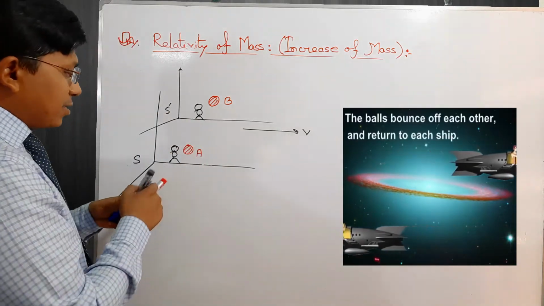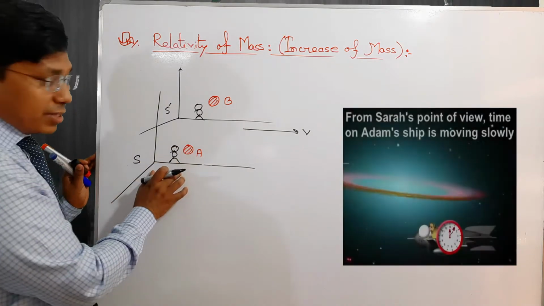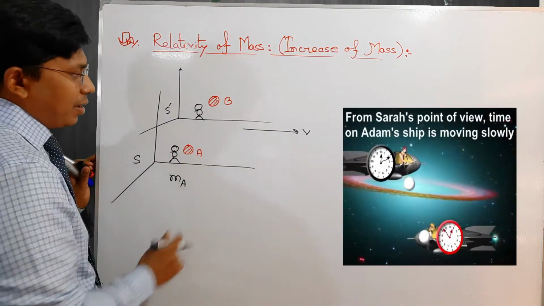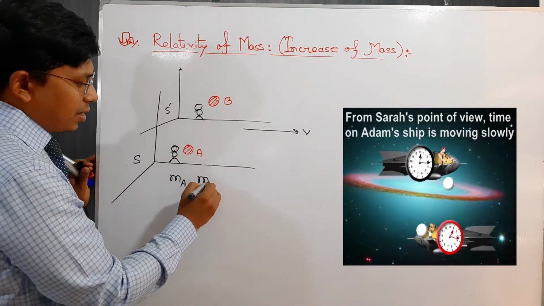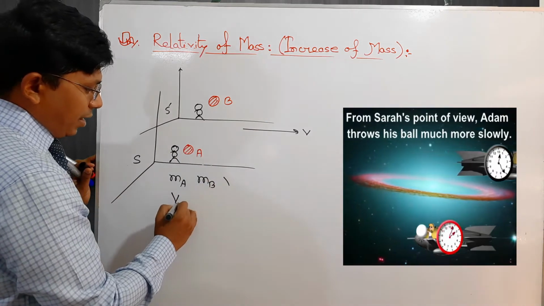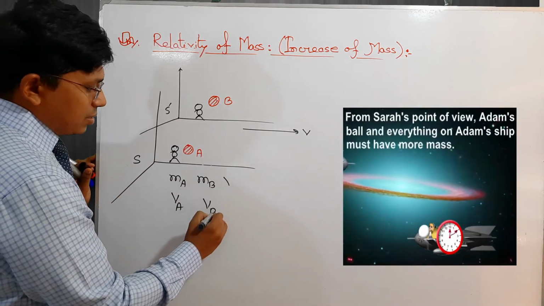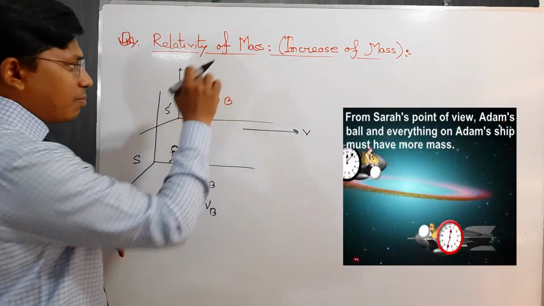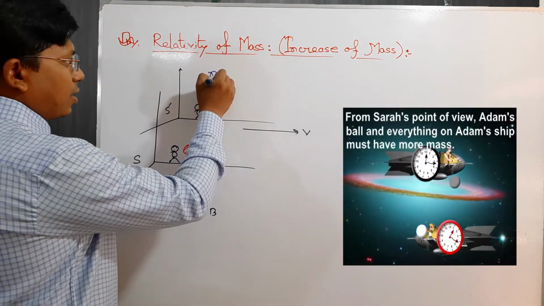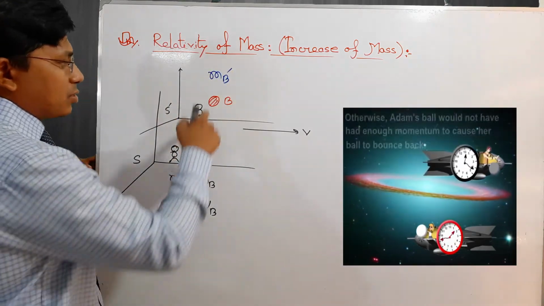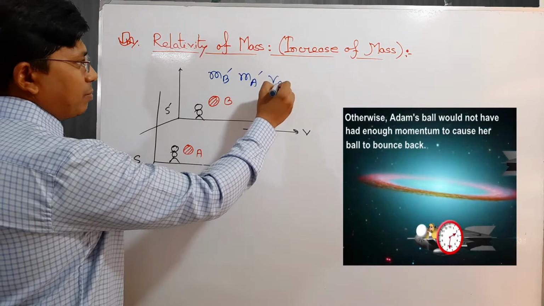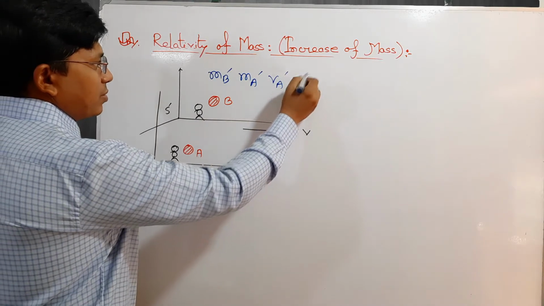In respect of my point of view, my reference frame, the mass of ball a is considered as ma, and the mass of ball b is considered mb. Also the velocity of ball a is va, and the velocity of ball b is vb. In respect of my friend's reference frame, the mass of ball b is mb prime, the mass of ball a is ma prime, the velocity of a is va prime, and the velocity of ball b is vb prime.